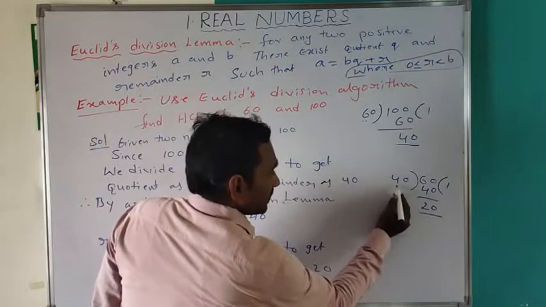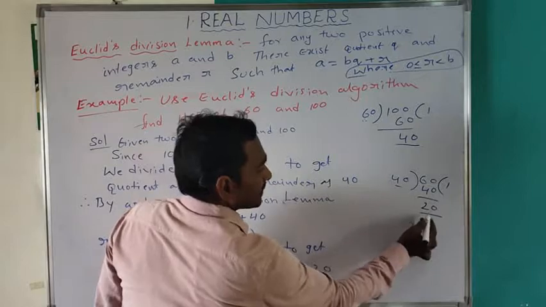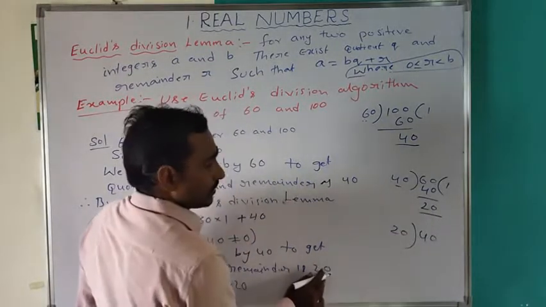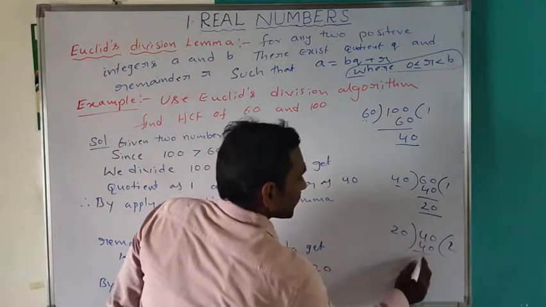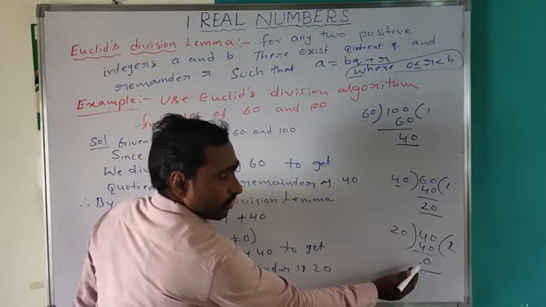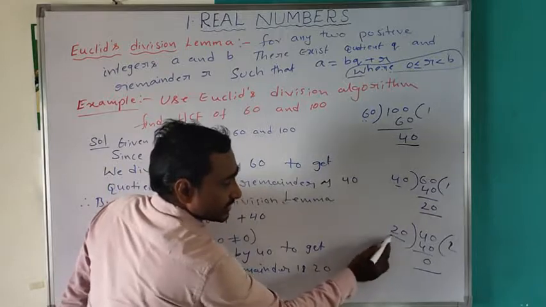The divisor is taken as the dividend and the remainder as the divisor. 40 twos are 80... 40 minus 40 is 0. Now the remainder becomes 0.